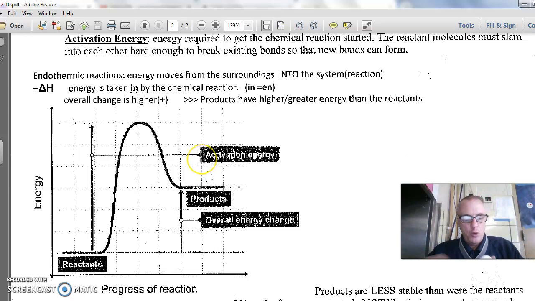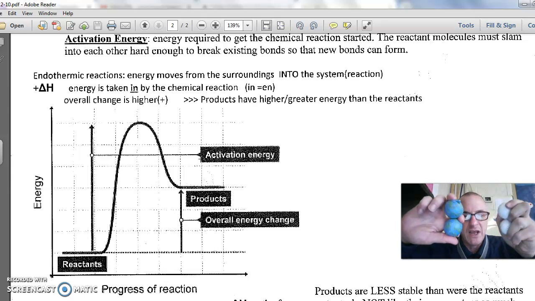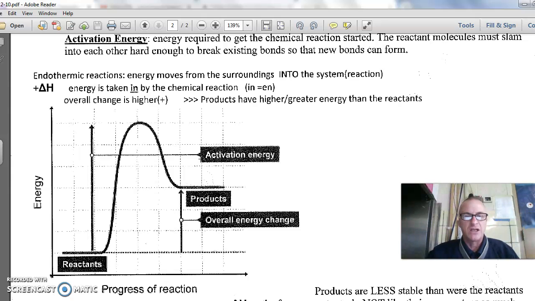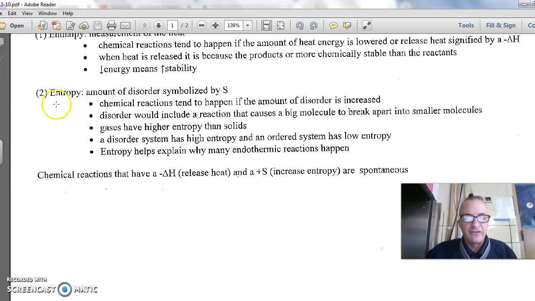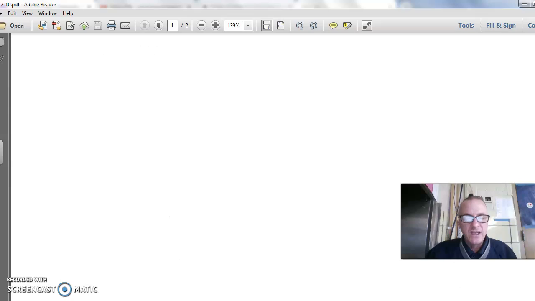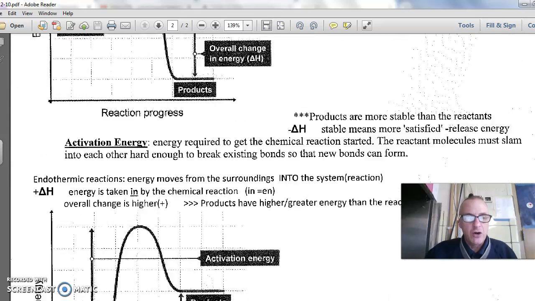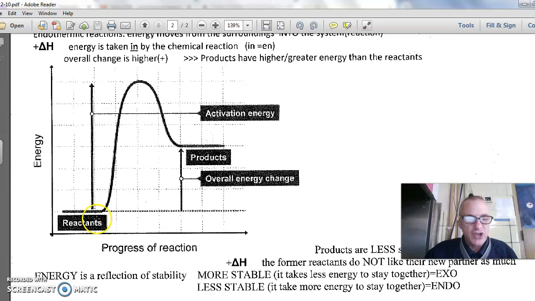Why would that happen? Why would stable molecules break apart to form less stable molecules? Answer: it might have increased the entropy. Remember that there are two driving forces, and the second factor was entropy. If we increase the entropy, maybe we started out with reactants that were solids, and when we finished, we produced products that were gases. They're free to move out as gases. The entropy increased. When entropy increases, delta S increases. That can drive a reaction to happen.